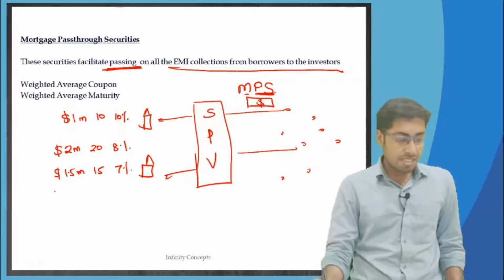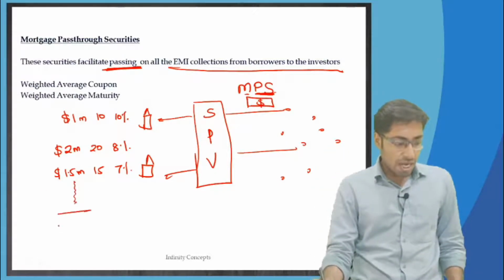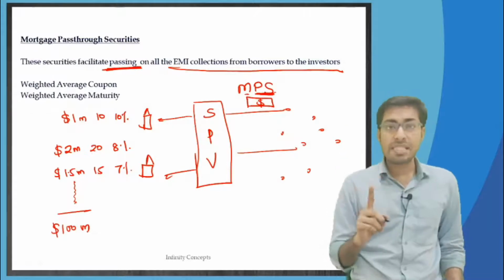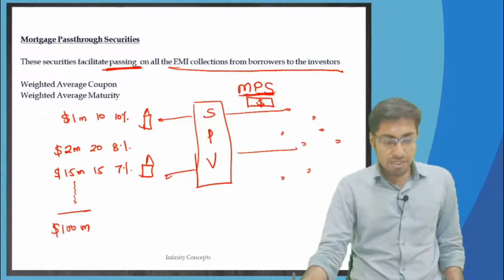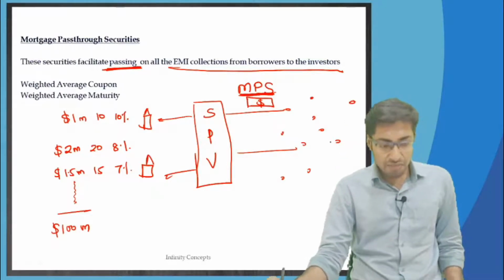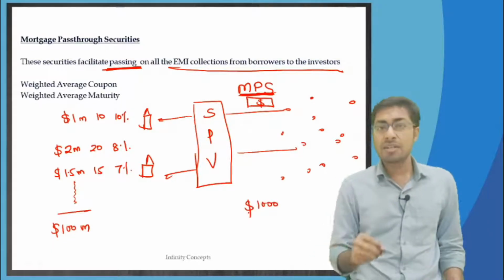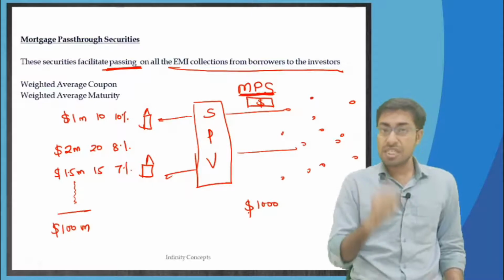Now what happens is, in all, $100 million worth of loans have been given. The mortgage pass through securities given to different investors have $1,000 as the par value of one particular bond of this security.